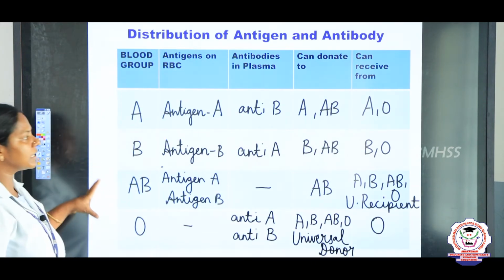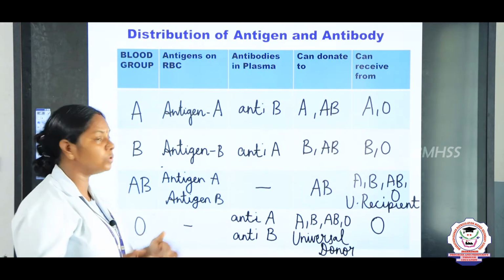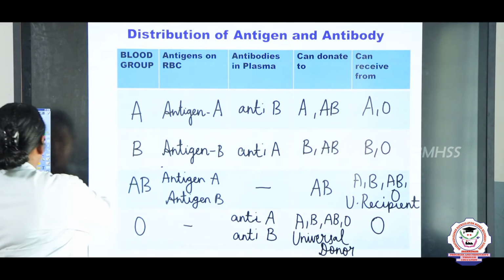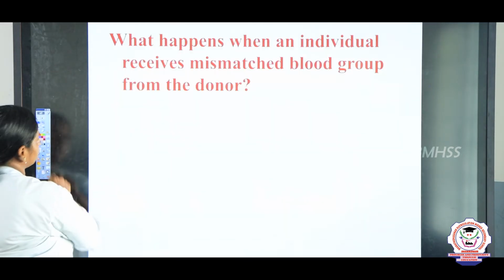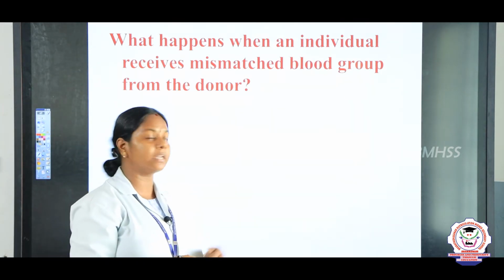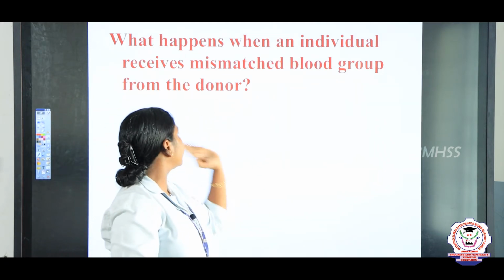So, this is an important question. From this they may ask many 1 mark questions, or they may ask you to write the flow chart of the blood groups. Here one important question is asked, children. It is also asked in the NEET. What happens when an individual receives mismatched blood from the donor?